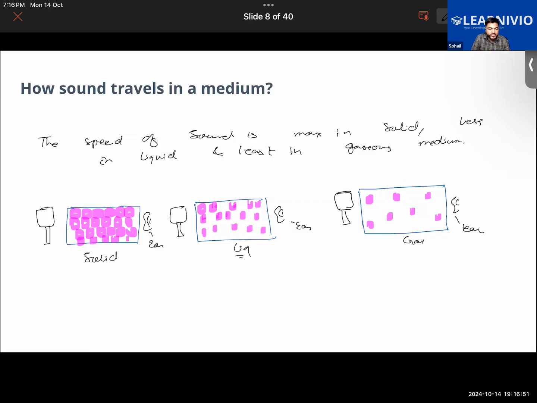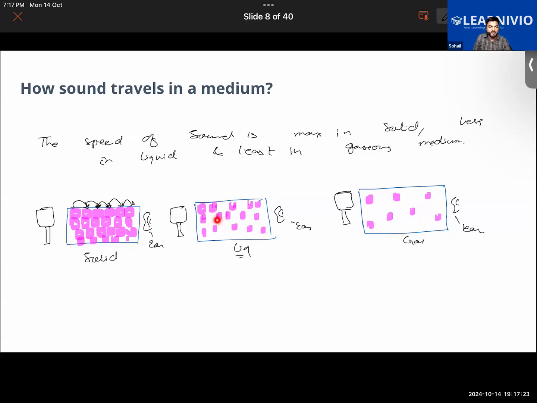So clearly we are going to see in the first case, in the solid medium here, when this object is struck with the iron hammer, the particles will start to vibrate, and due to the vibration of the particles of the solid, energy will be quickly transferred to the next one like this. There is less gap between them, so energy will be quickly transferred to the other side of the solid medium, and hence we'll be hearing the sound very fast. Sound will be traveling very fast in this medium.